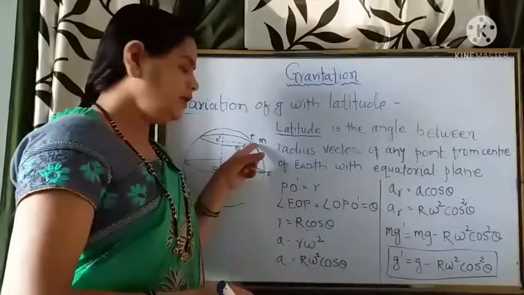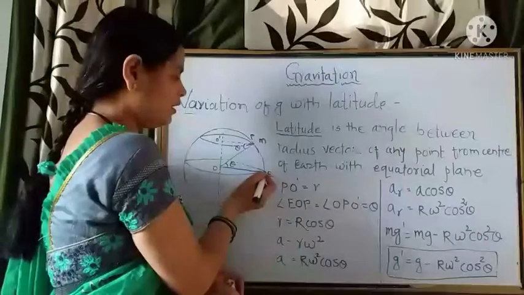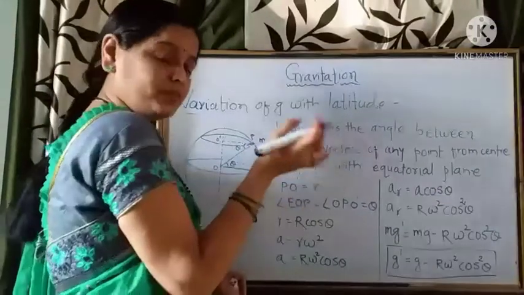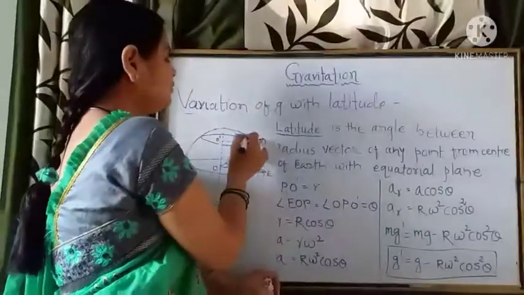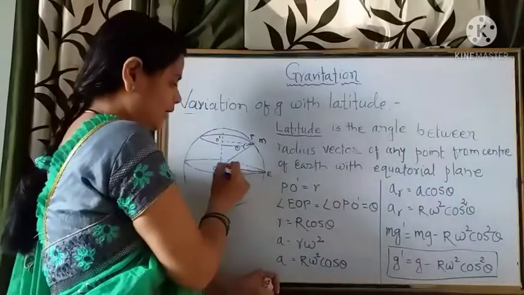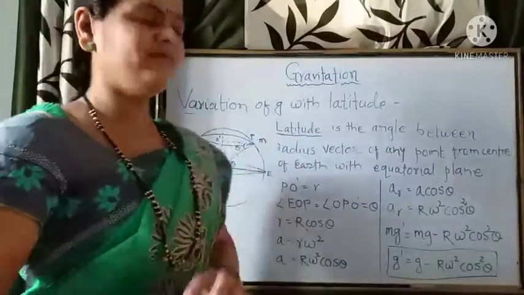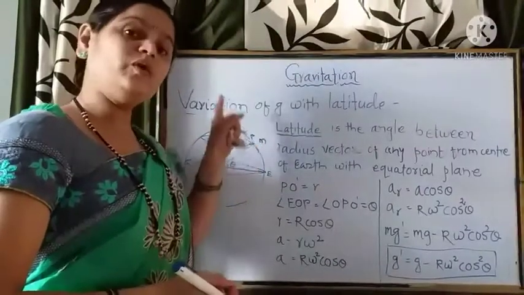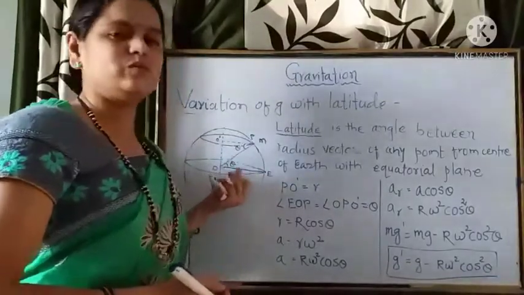The radius vector is drawn from the point where the object is situated, anywhere from the equator to the pole, from this pole to the equator, anywhere the object may lie. So from any point, the angle between the radius vector to the center and the equatorial plane is called the latitude angle. So we have defined it as the angle between the radius vector of any point on the surface of earth, with the center, and the equatorial plane. This is the latitude.